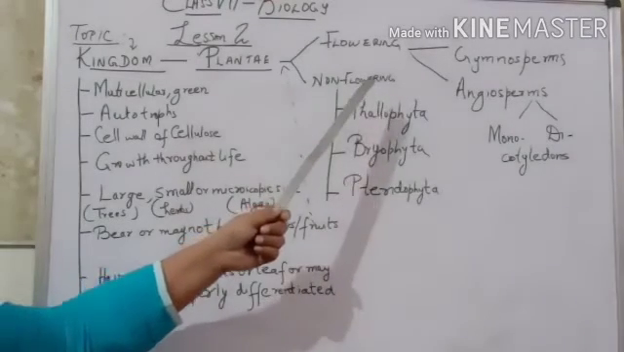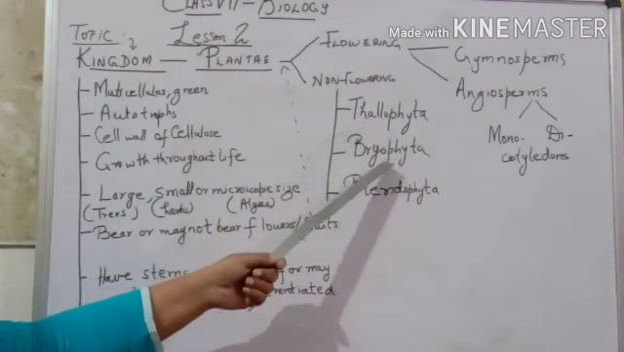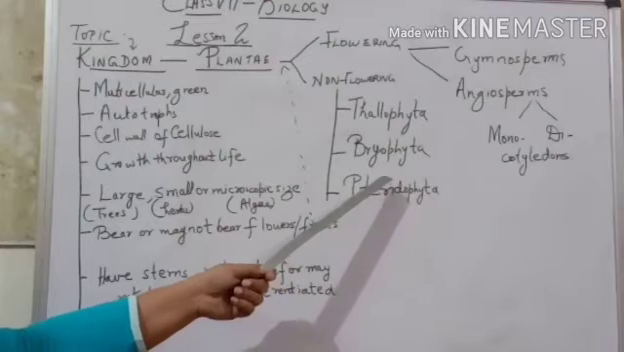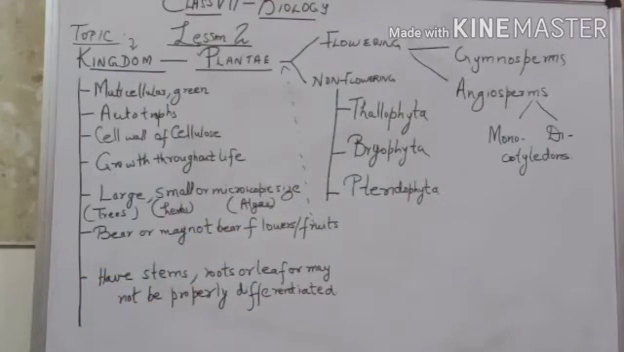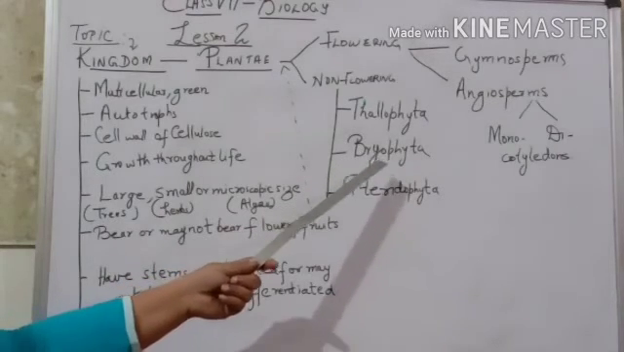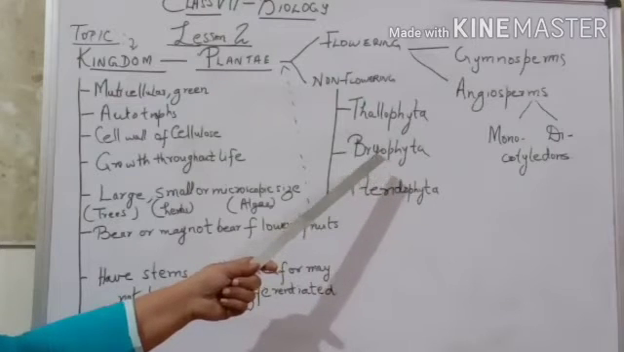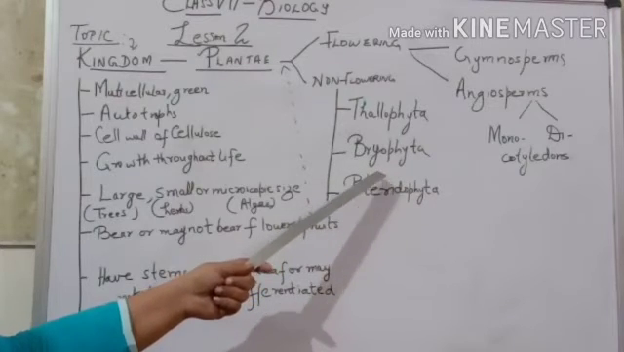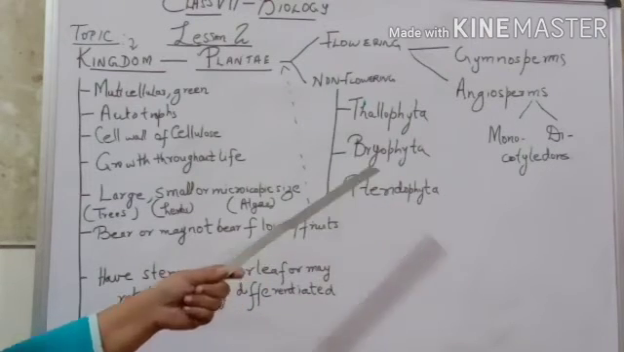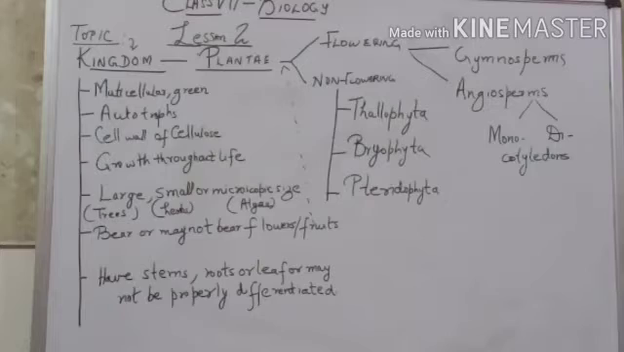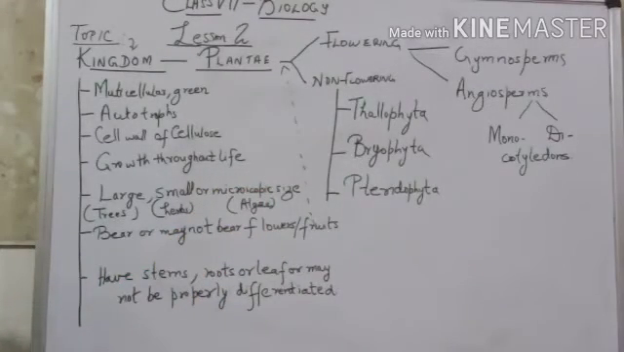Among non-flowering plants, there are 3 subgroups: Thallophyta, Bryophyta and Pteridophyta. Thallophyta doesn't have proper stems, roots or leaf. In Bryophyta, somewhat leaves have arisen, but proper stems and roots are still missing. In Pteridophyta, there may be stems and leaves, but roots are still not proper roots as in the flowering plants.